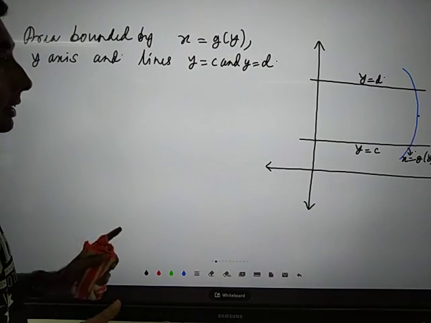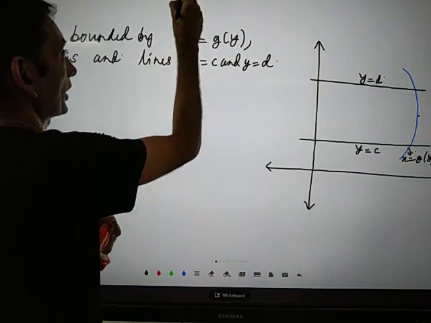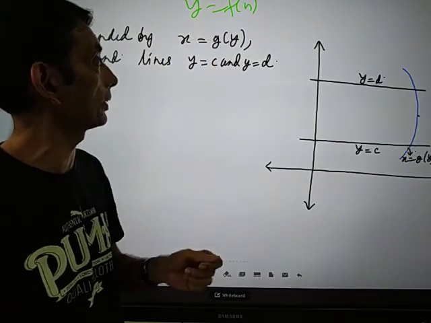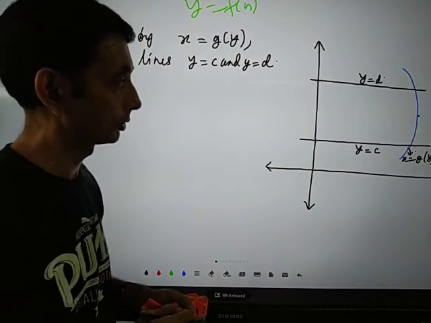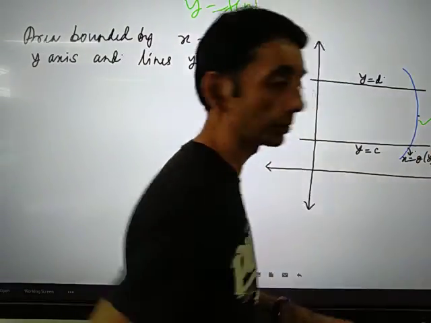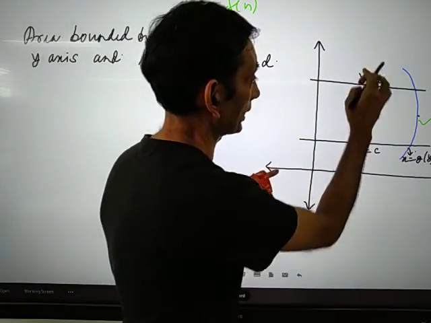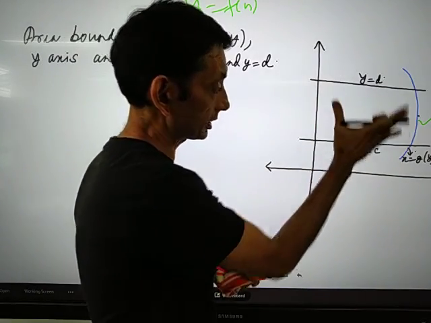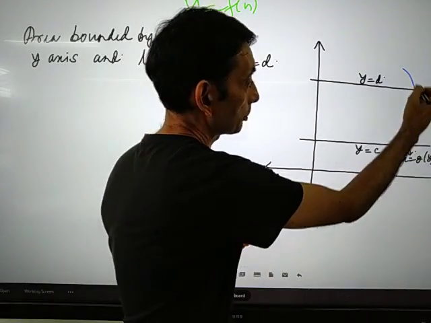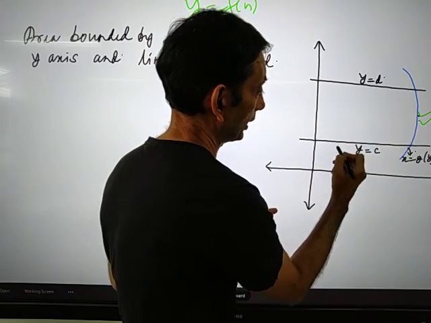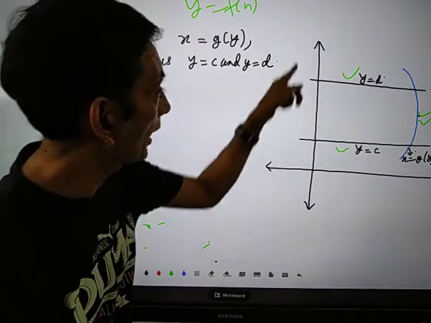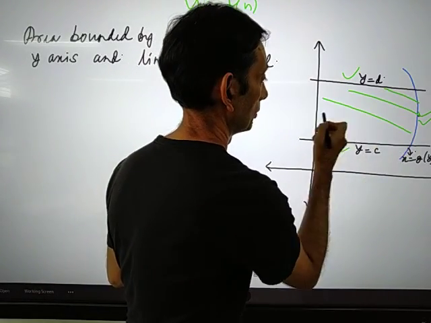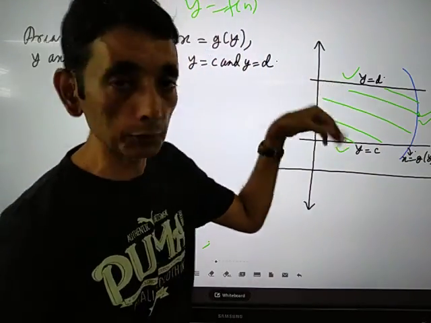We'll move to the next theory. Instead of taking y is equal to f(x), if the function is given as x is equal to g(y), and these are the two lines y is equal to c and y is equal to d, we calculate the area bounded by this curve, the lines y is equal to c and y is equal to d, and the y-axis. That means we are going to get this area. So how do we calculate this area?